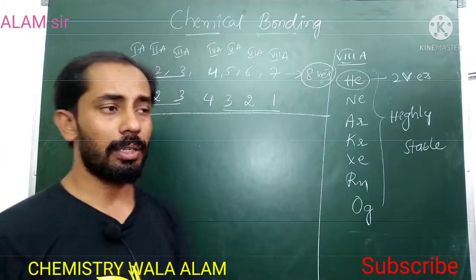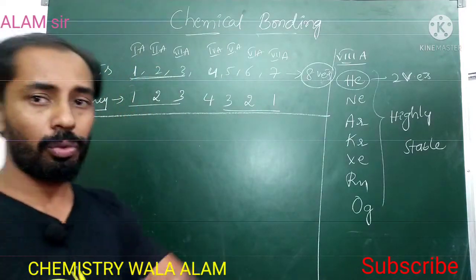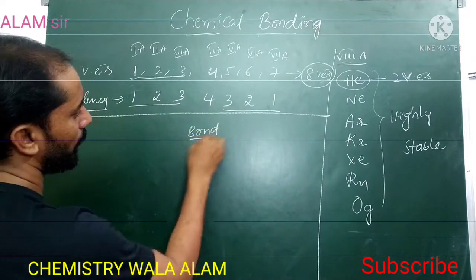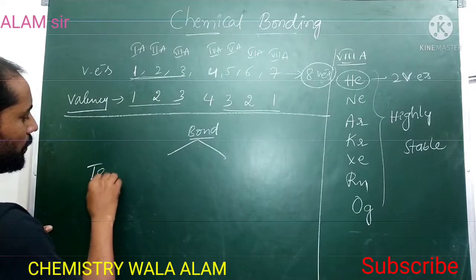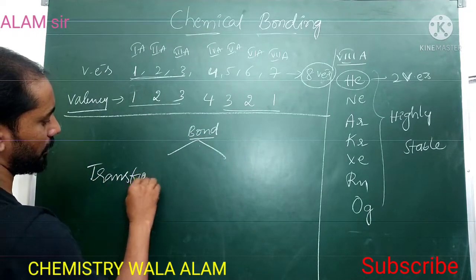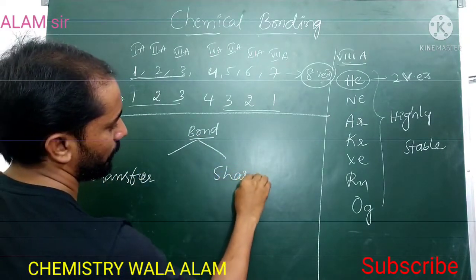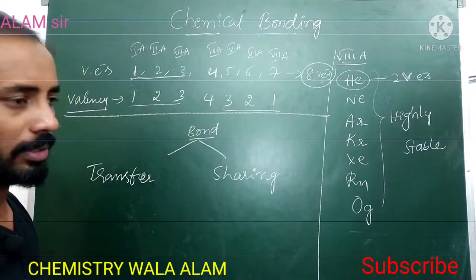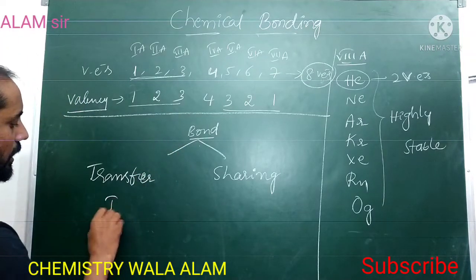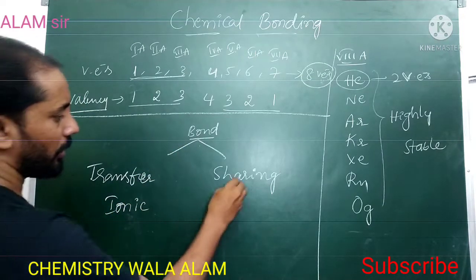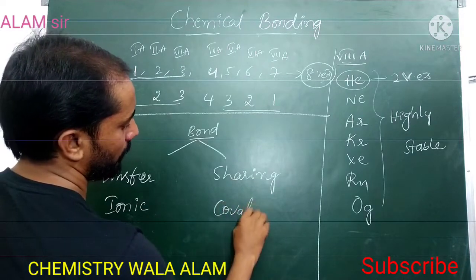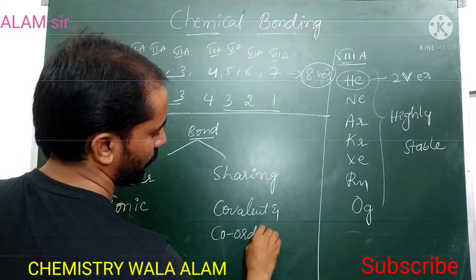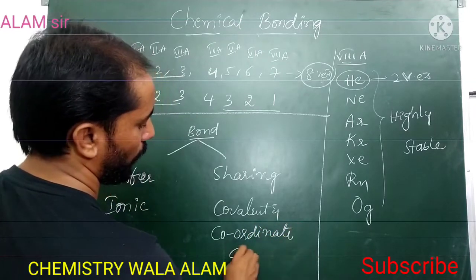Simply, a bond can be formed in 2 ways: one is transfer of electrons, the second is sharing of electrons. Transfer of electrons gives the ionic bond. Sharing of electrons gives the covalent and coordinate covalent bond.